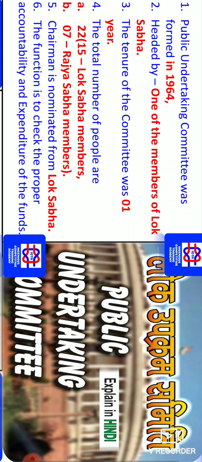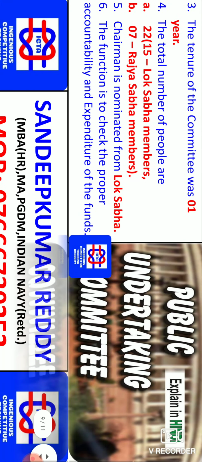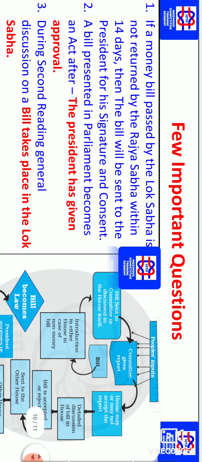And next, the tenure of the committee is 1 year, as usual for all the committees. The total number of members, as you can see, is 22, that is 15 from Lok Sabha and 7 from Rajya Sabha, as with the Public Accounts Committee. The chairman is nominated from the Lok Sabha, one of the members of the Lok Sabha. He will be the chairman of the Public Undertaking Committee. The function is to check the proper accountability and expenditure of funds. We should spend properly as per this.